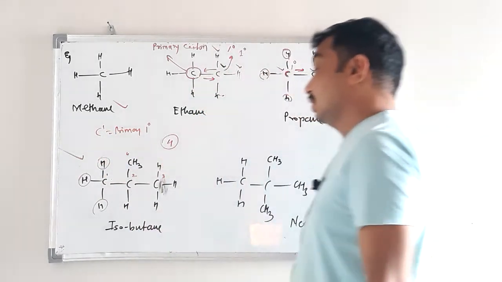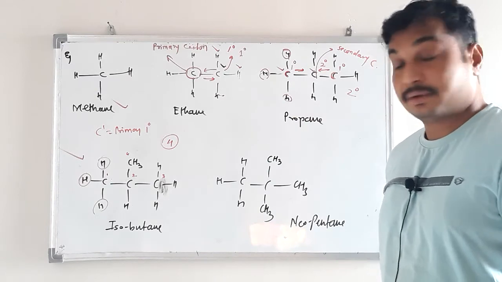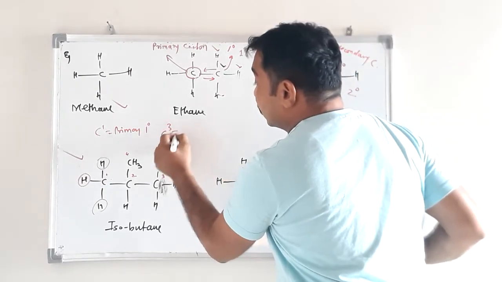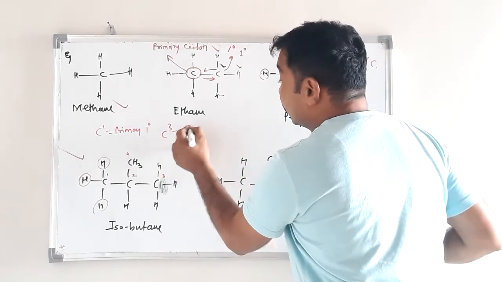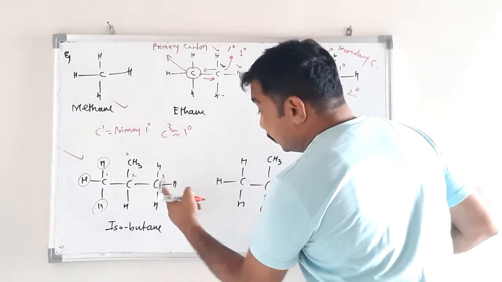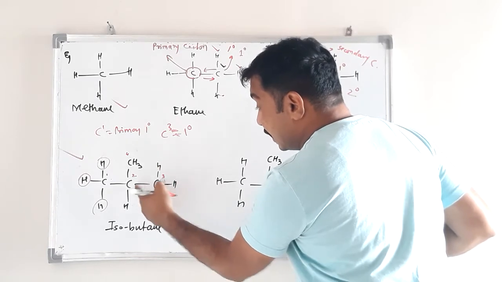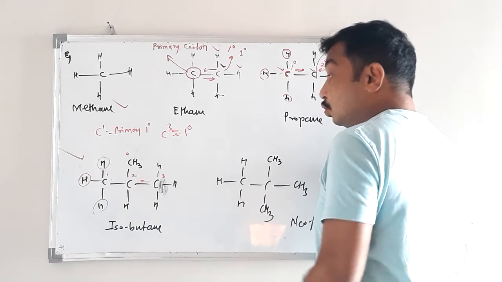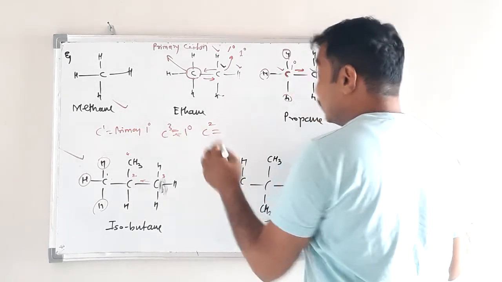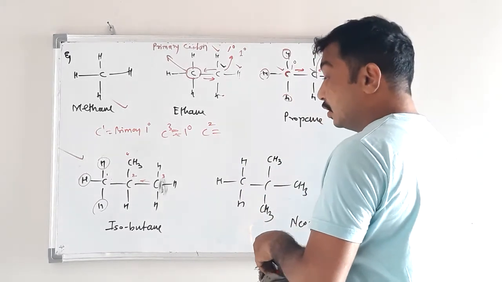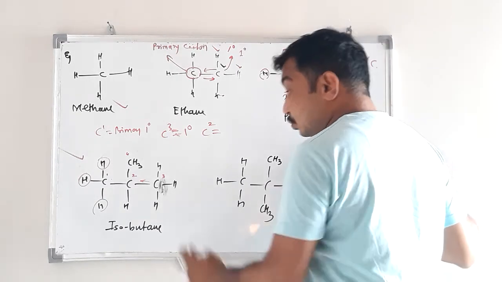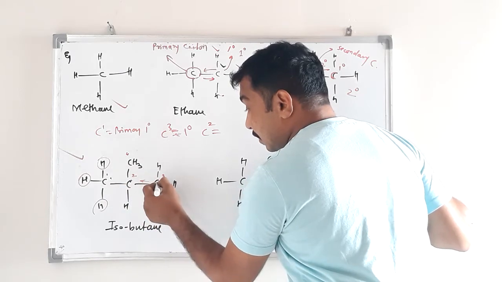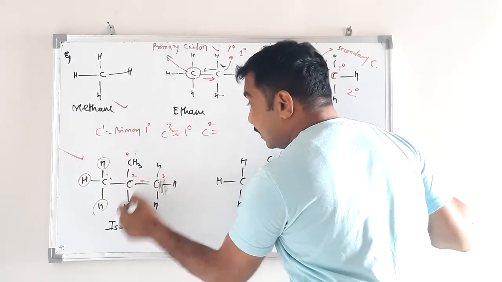So like this. Carbon number 3 is also primary, because it is attached to 3 hydrogen and 1 carbon directly, therefore primary. What about carbon number 2? Carbon number 2 is attached to 3 different carbon atoms: here carbon 1, here carbon 3, carbon 4 and here hydrogen.